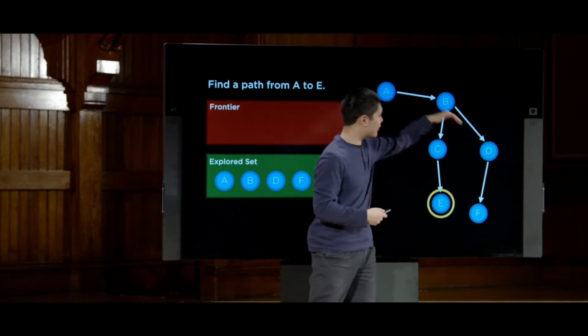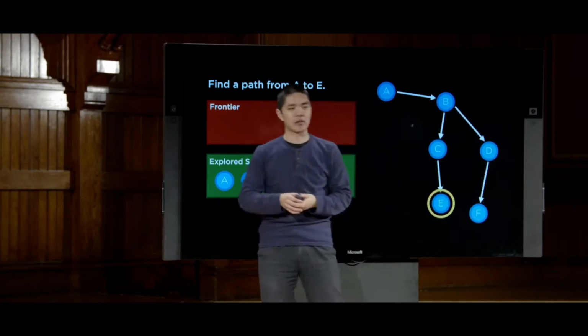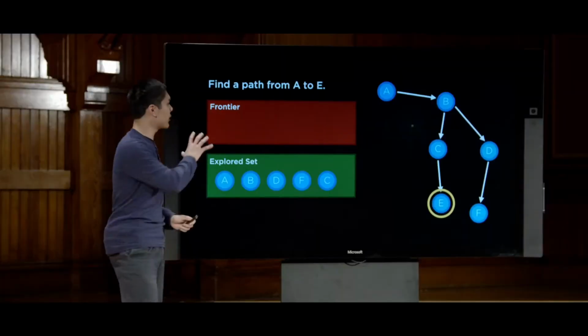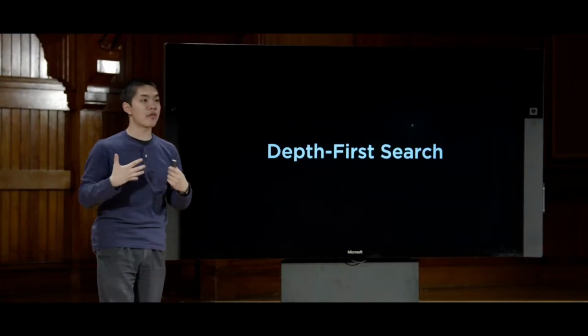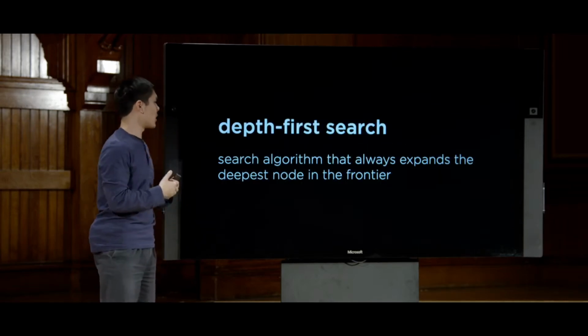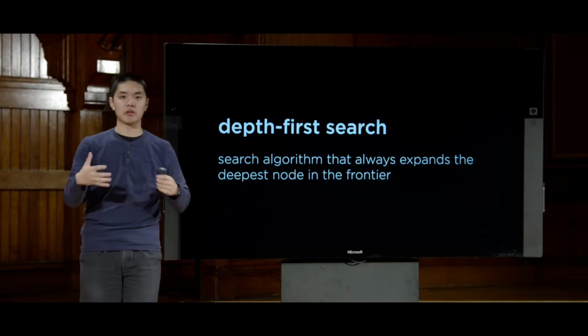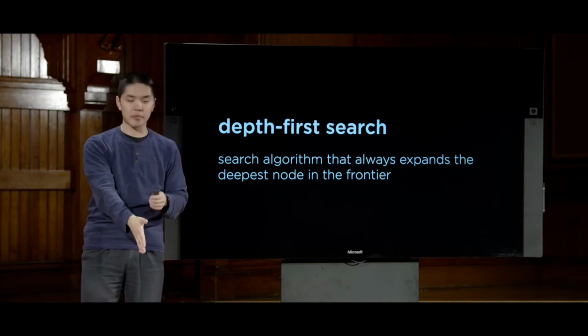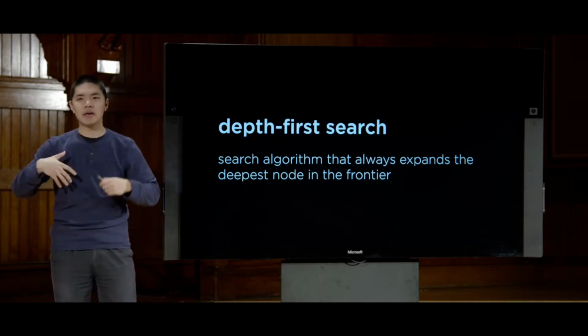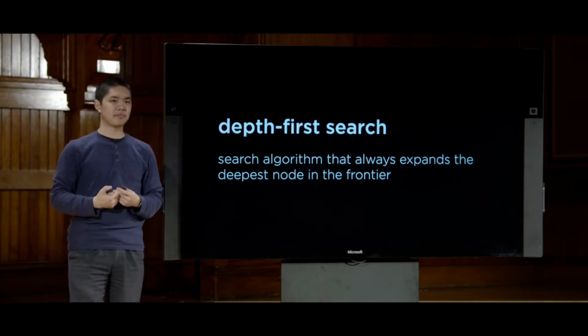And it's this idea of going very deep in the search tree, this way the algorithm ends up working when we use a stack, that we call this version of the algorithm depth-first search. Depth-first search is the search algorithm where we always explore the deepest node in the frontier. We keep going deeper and deeper through our search tree. And then if we hit a dead end, we back up and we try something else instead.